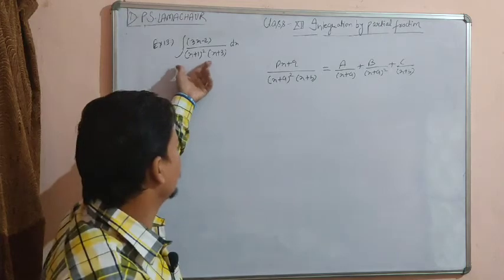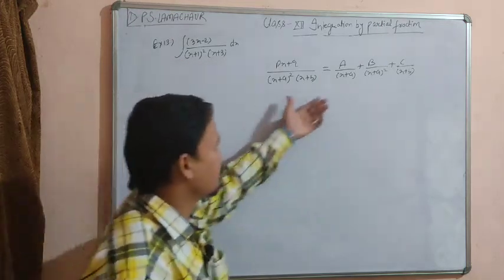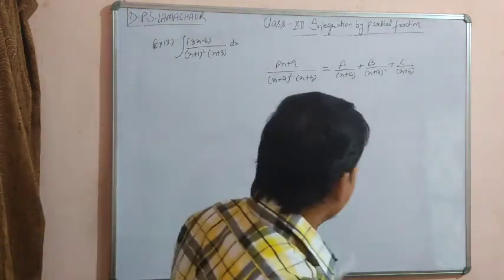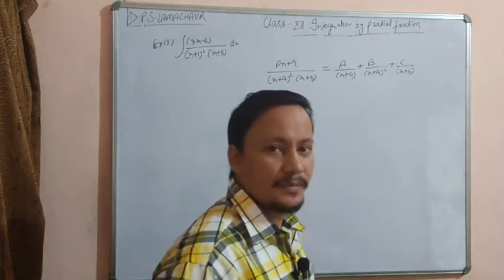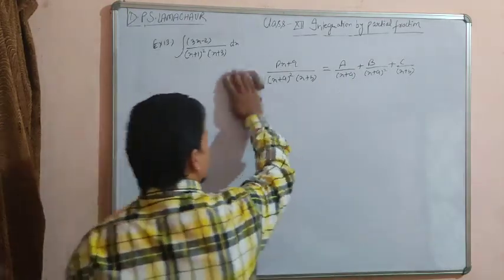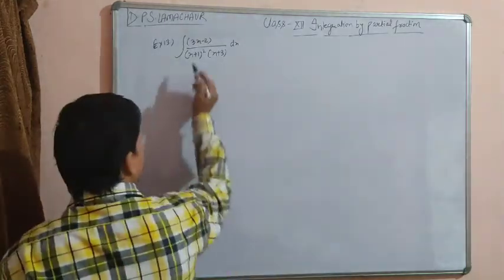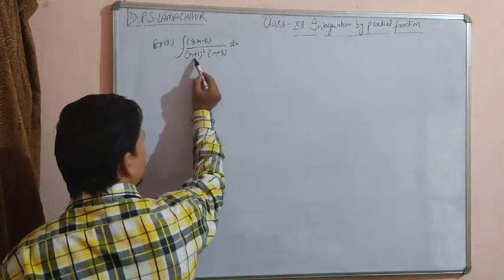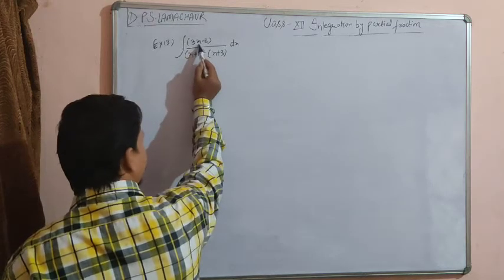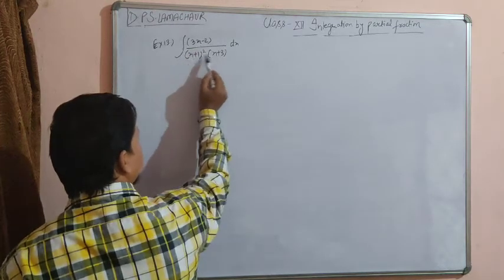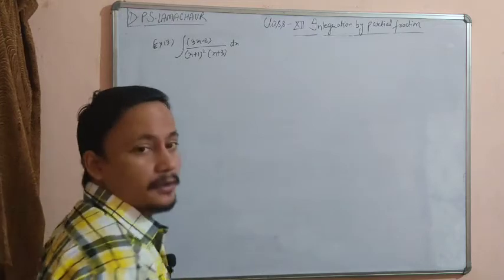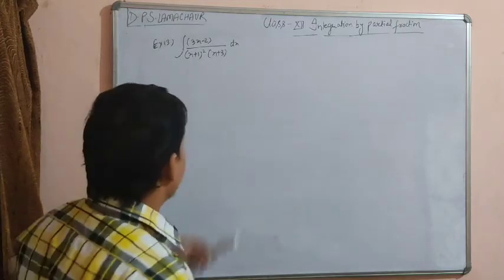So we will express it in the form of this, so that we will get the value of a, b and c, and then we can easily integrate it. You can also check here the degree of the numerator is less than the degree of the denominator, because in the numerator we have a linear function and in the denominator we have a cubic polynomial.